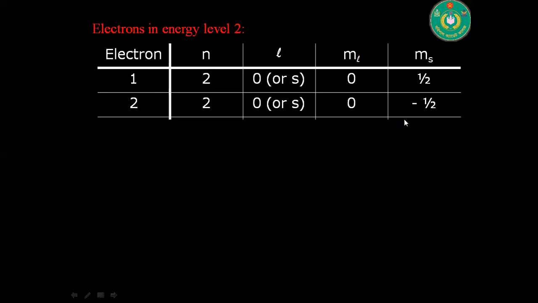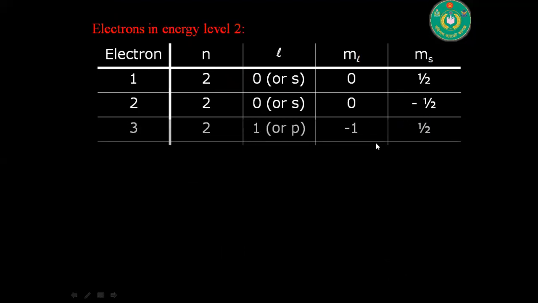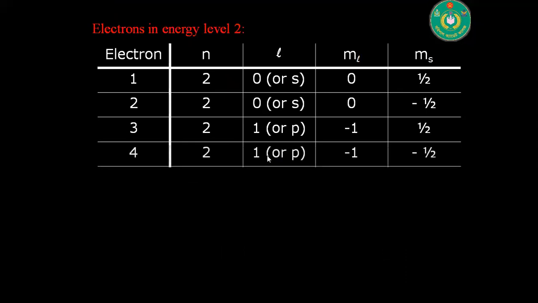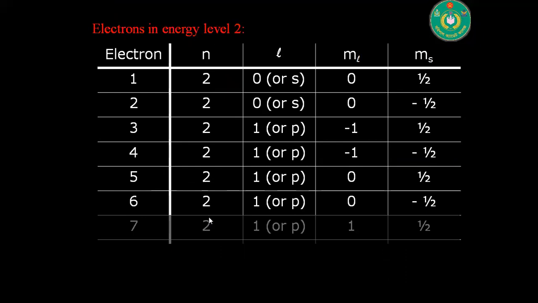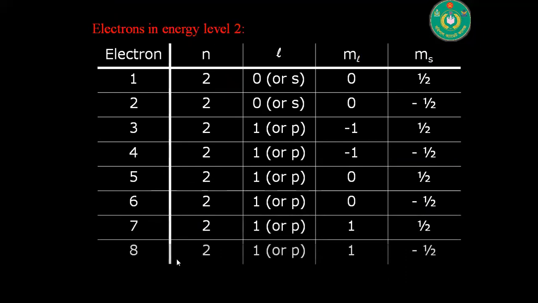In the second electron there is another direction. The third electron is for p orbital, the first two are for s orbital. For p orbital, this is one direction, and for p orbital, this is another direction. Here the fifth electron for p orbital, the 6th, 7th and 8th electrons for p orbital.